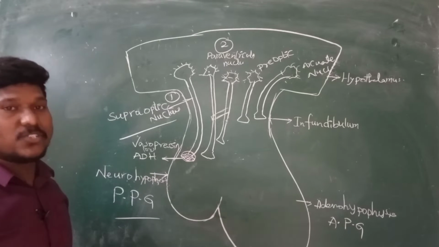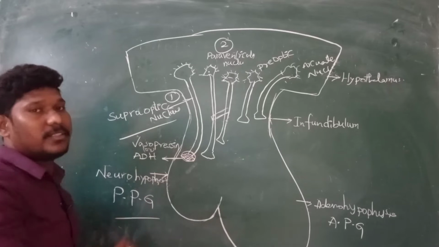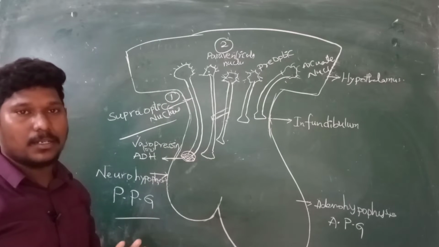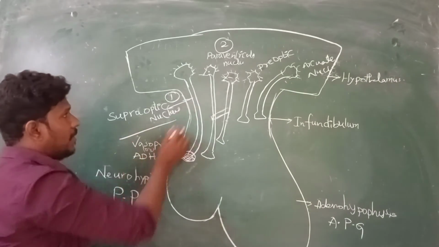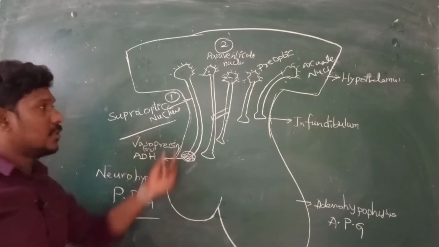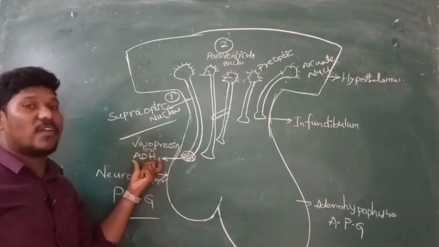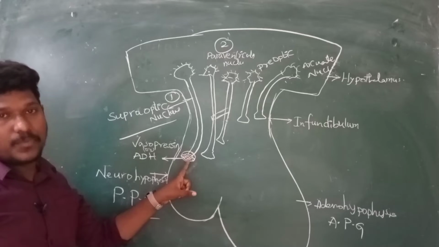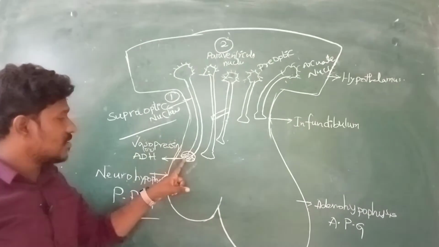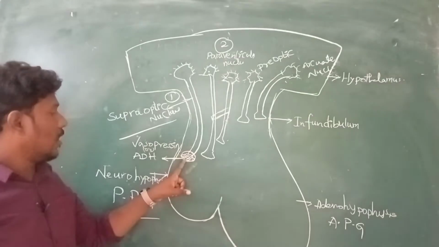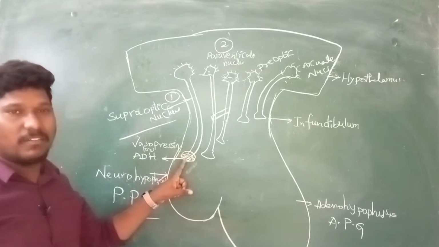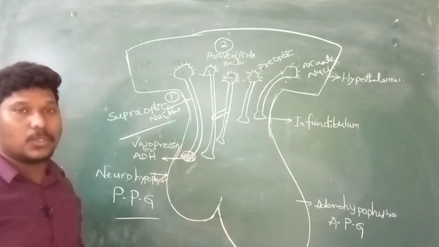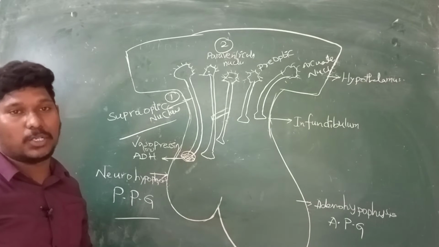But the releasing depends upon the action potential that is required to be generated from the supraoptic nucleus. It is already pre-synthesized in the synaptic nerve, but without any action potential, without any stimulus, it will not be released. To release vasopressin, we require action potential.